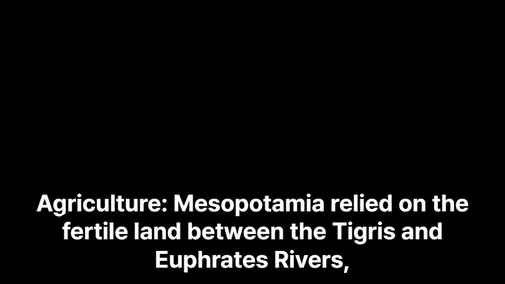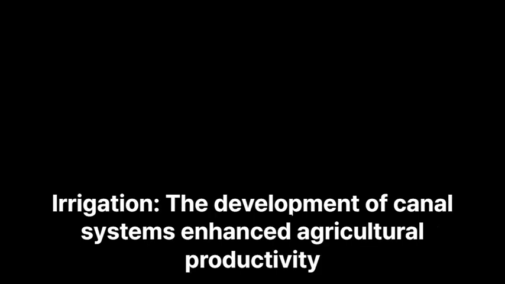Economic activities. Agriculture. Mesopotamia relied on the fertile land between the Tigris and Euphrates rivers, cultivating wheat, barley, dates, and flax. Animal husbandry, domestication of sheep, goats, and cattle, was integral to food supply and trade. Craftsmanship. Production of textiles, pottery, metal tools, and weapons. Irrigation. The development of canal systems enhanced agricultural productivity.